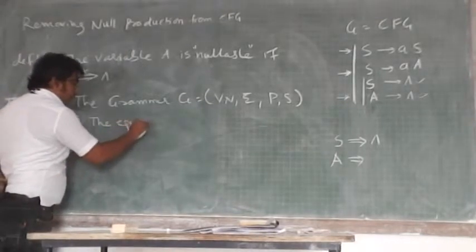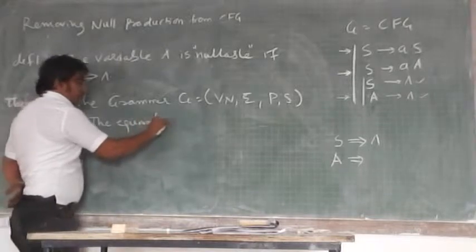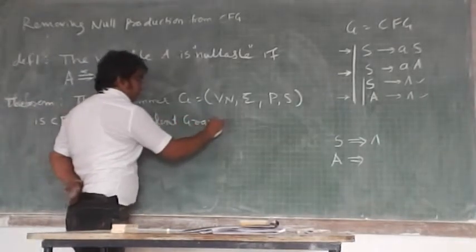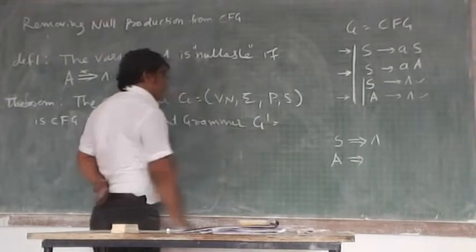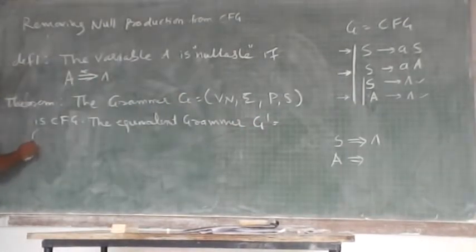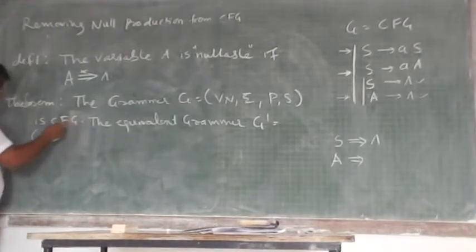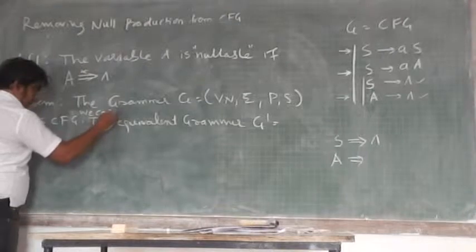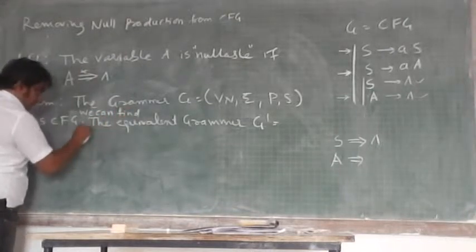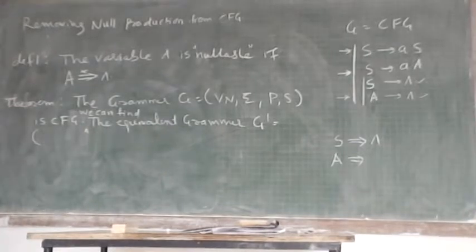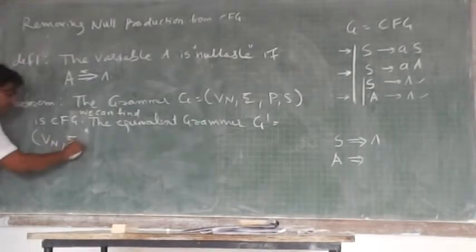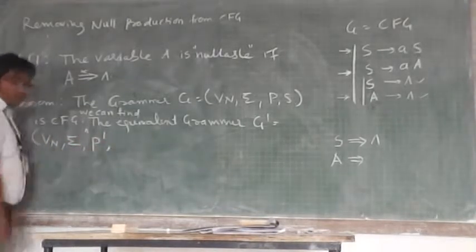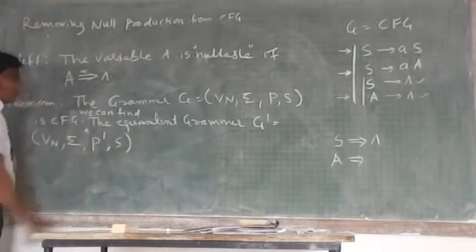The equivalent grammar G dash. We can find the equivalent grammar G dash, and that G dash will have the same number of variables, the same set of symbols, but the productions are different, with the same start symbol.